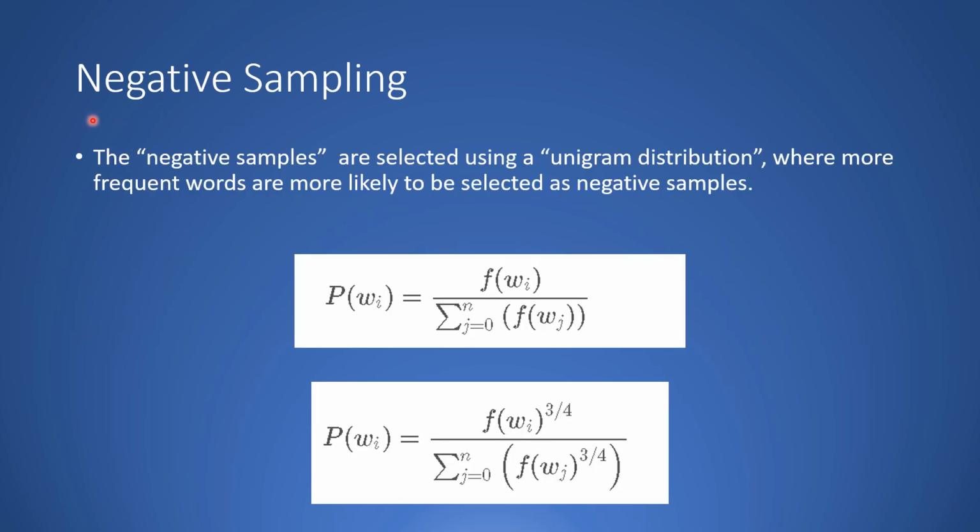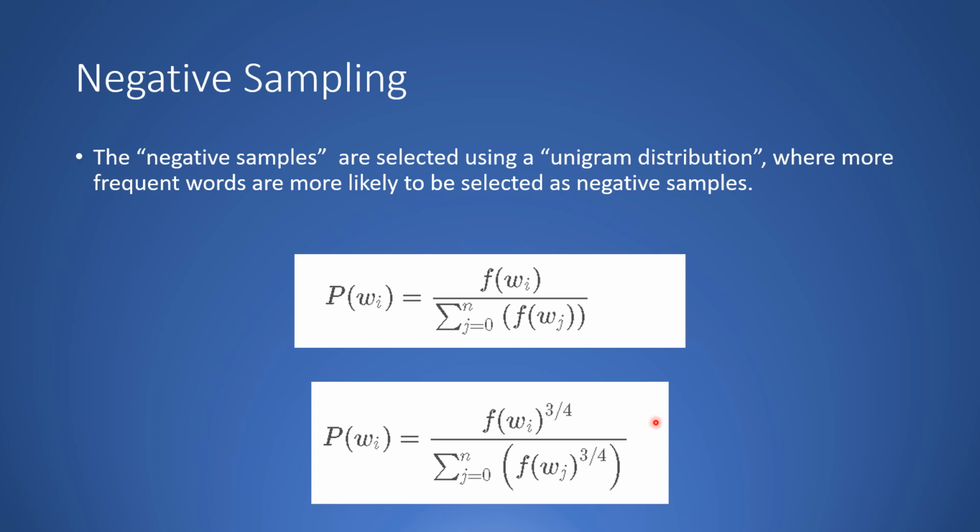So the next question is, how are these negative samples selected? These negative samples are selected using a unigram distribution, where more frequent words are more likely to be selected as negative samples. So the more frequent words in the vocabulary or in the text are selected as negative samples, and this is the formula, where the probability of a particular word wi is the frequency of the word wi divided by the sum of frequencies of all the words.